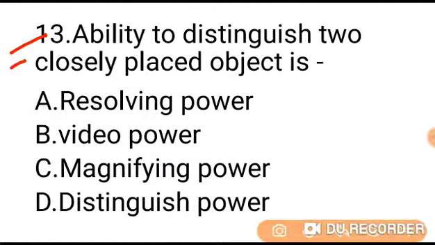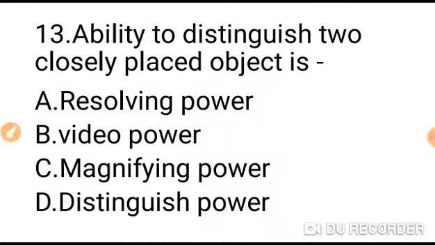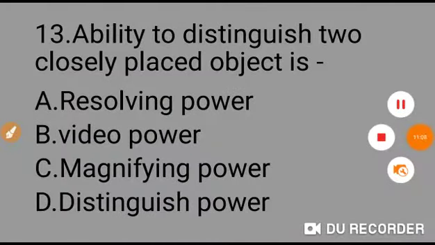Question number 13. Ability to distinguish two closely placed objects is: option A resolving power, B video power, C magnifying power, D distinguish power. All of you know resolving power is the capacity of an instrument to resolve two points which are close to each other. So the correct option is A. Resolving power is the correct answer. Go to next question.